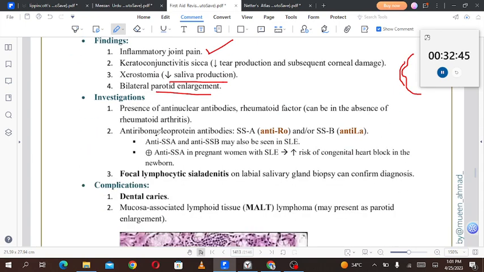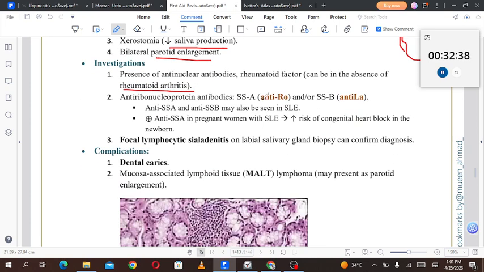Then investigation: presence of anti-nuclear antibodies. Rheumatoid factor can be seen in the absence of rheumatoid arthritis. Anti-ribonucleoprotein antibodies, SSA, anti-Ro, or SSB, anti-La. Anti-SSA and anti-SSB may also be seen in systemic lupus erythematosus. Positive anti-SSA in the pregnant women with SLE will cause an increased risk of congenital heart block in the newborn.